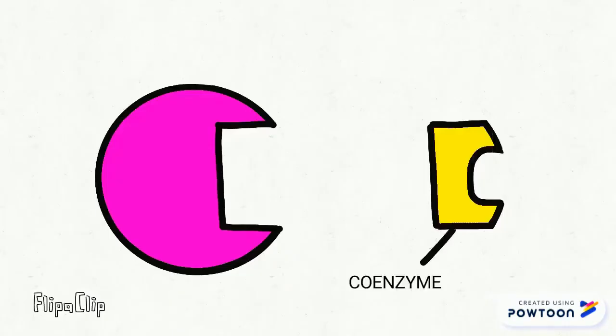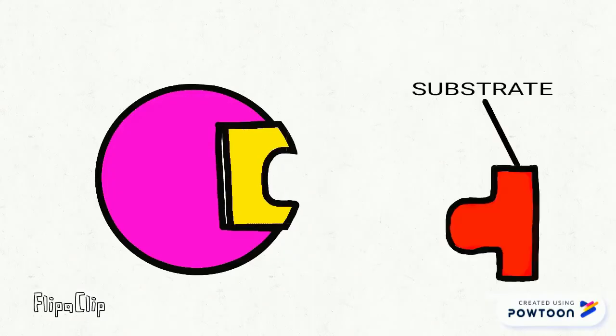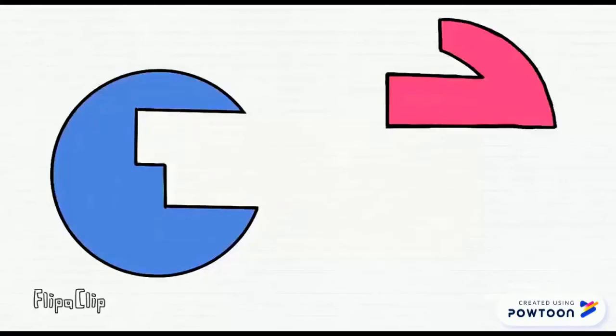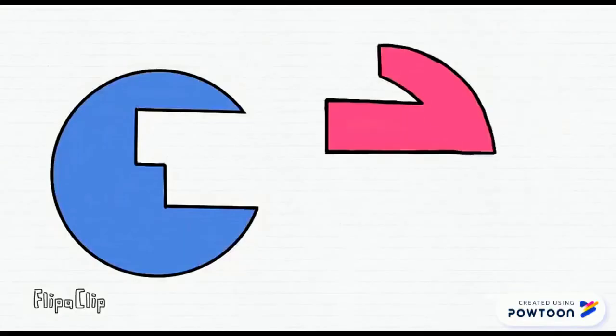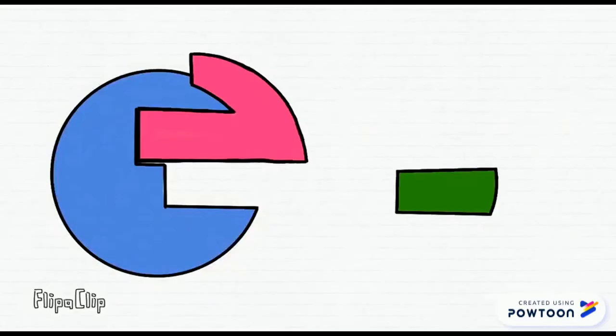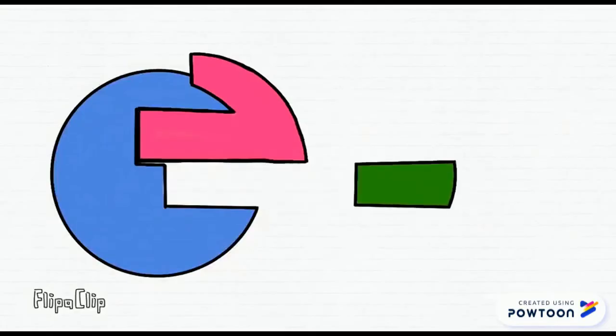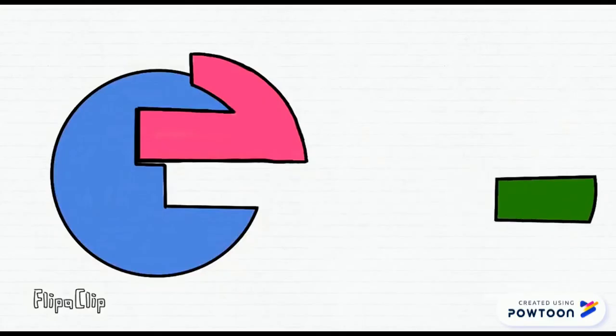Coenzyme is an organic molecule that will bind loosely and temporarily to the enzyme and act as a link between 2 different enzyme systems. Lastly, prosthetic group. Prosthetic group is an organic molecule that will bind tightly and permanently to the active site of an enzyme. It acts as a carrier and transfers a group of atoms from one molecule to another.